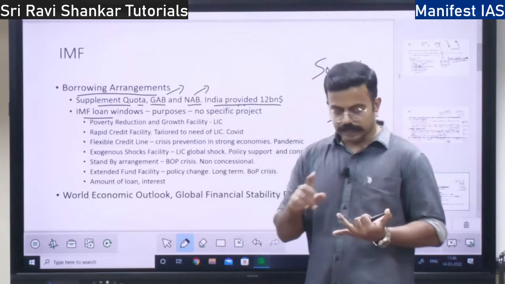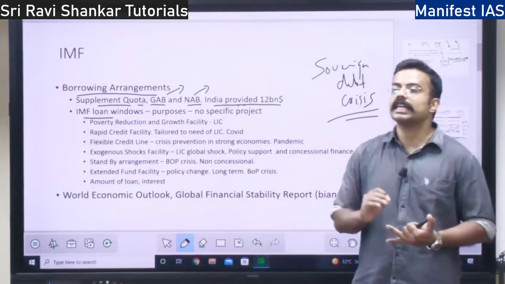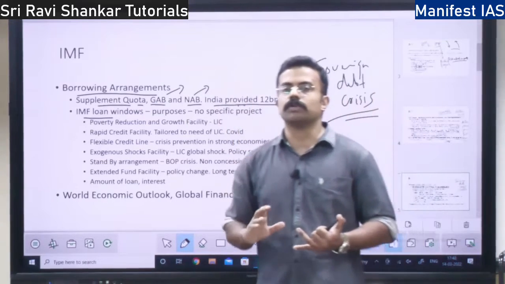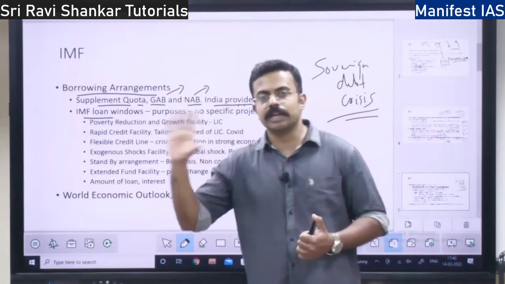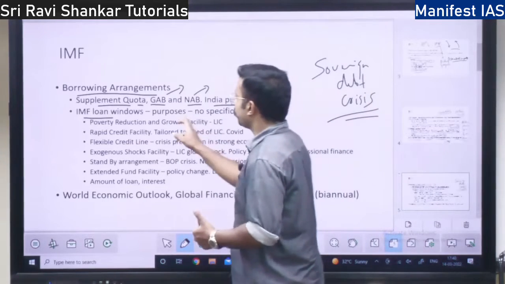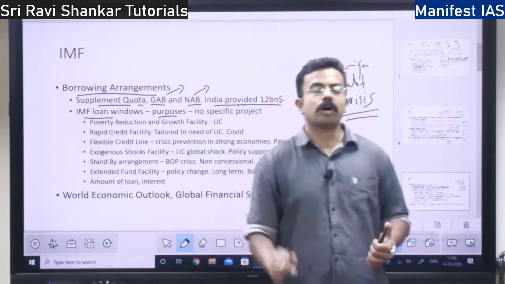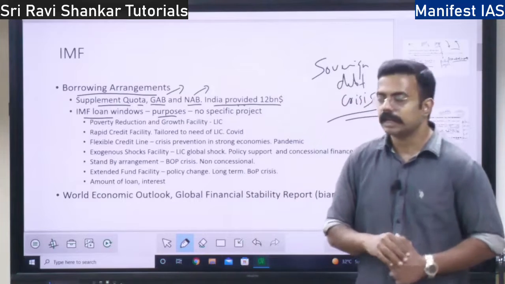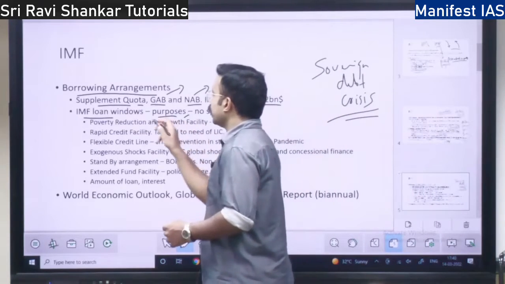Then, in order to maintain exchange rate stability, right? If your rupee is going up or down too much, in order to maintain the proper value of the rupee, you can borrow the money. Also, if your forex reserve has fallen too much, there also you can borrow from the IMF, right?